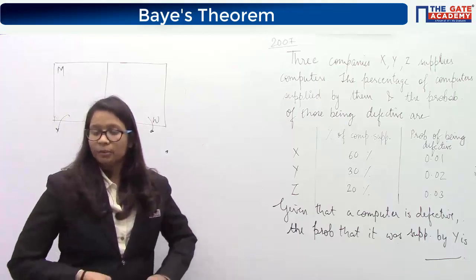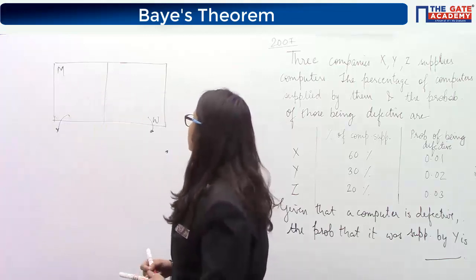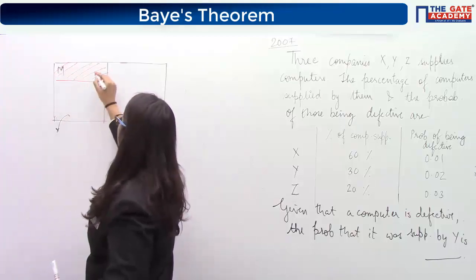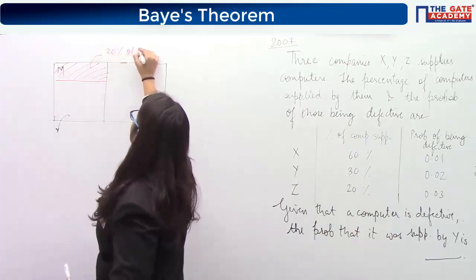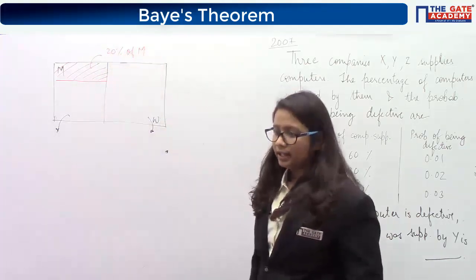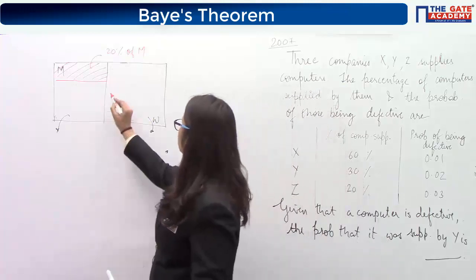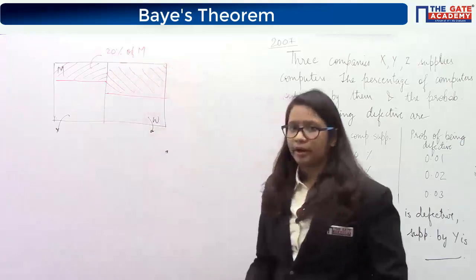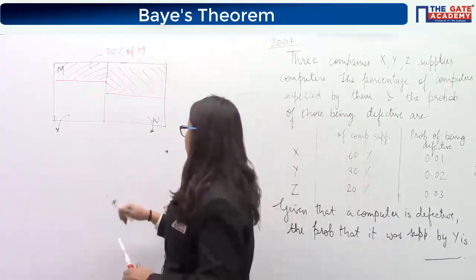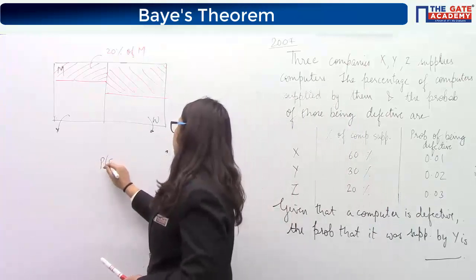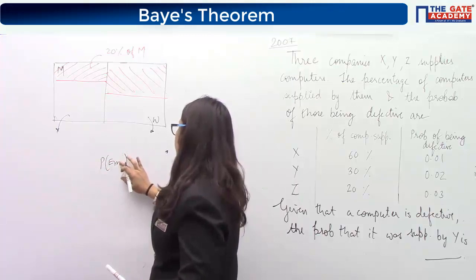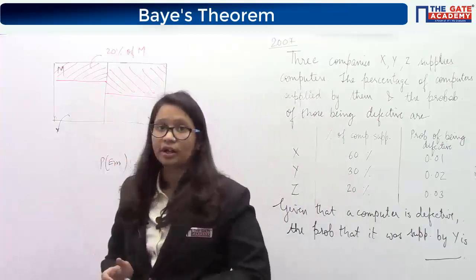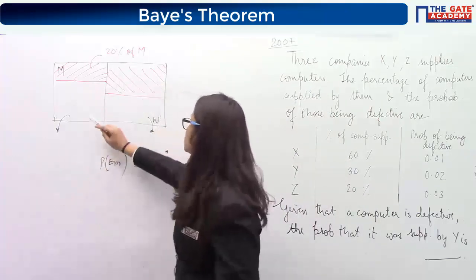Now, 20% of the men are unemployed. So this region denotes the 20% of men who are unemployed, and then it is written that 50% of the women are unemployed, so this region denotes that part of the women who are unemployed. Now what have you been asked? If the person is selected randomly, what is the probability of the person being employed? You can directly see it is nothing but the area of this and this part which is not hatched. This time we need the area which is not hatched.